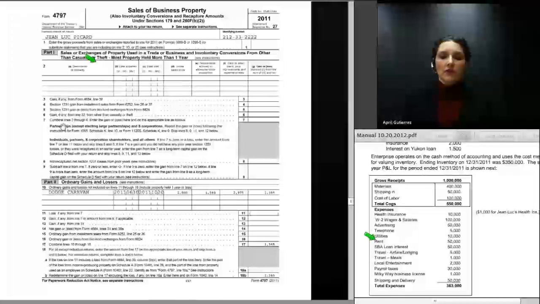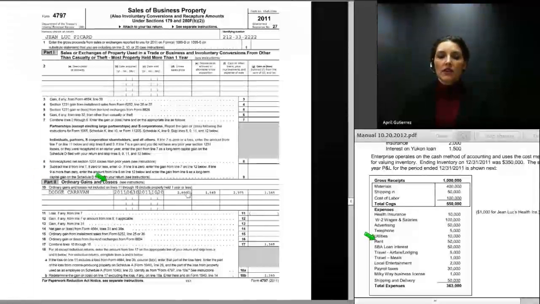And here is Jean-Luc's Form 4797. The asset sold was a Dodge Caravan. The Caravan was placed into service and taken out of service in the same year, and it was also held for 1 year or less. We therefore report the sale of the asset in Part 2 of Form 4797.